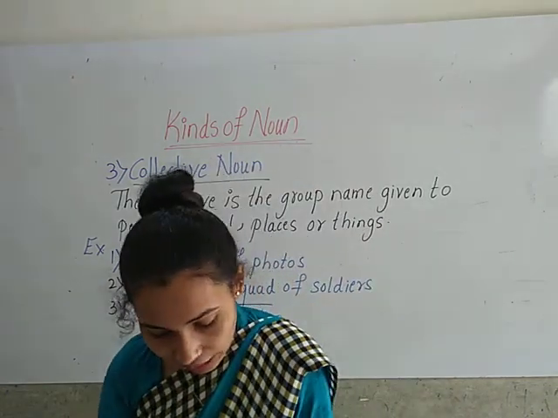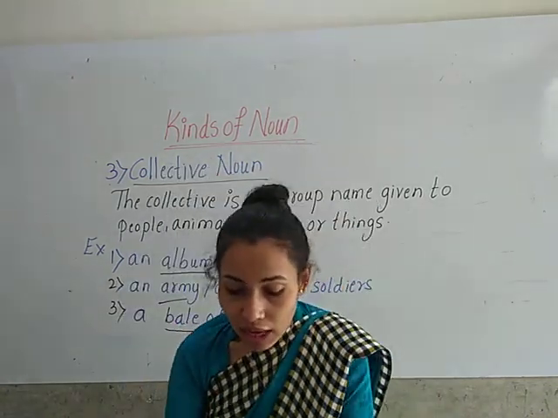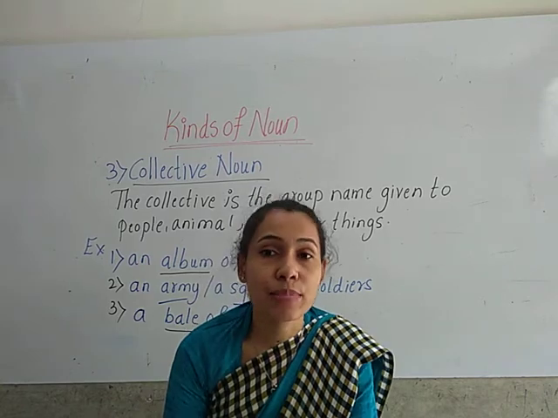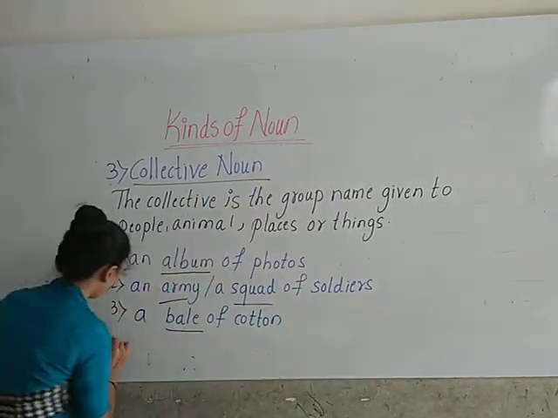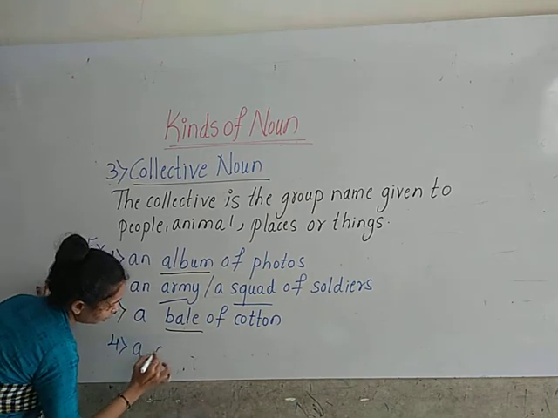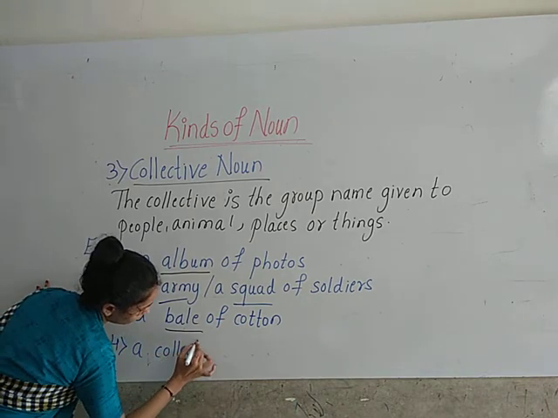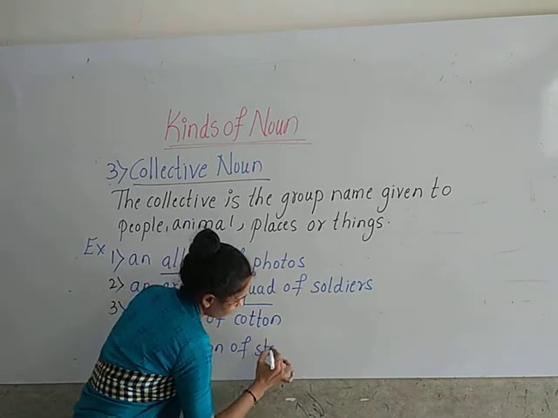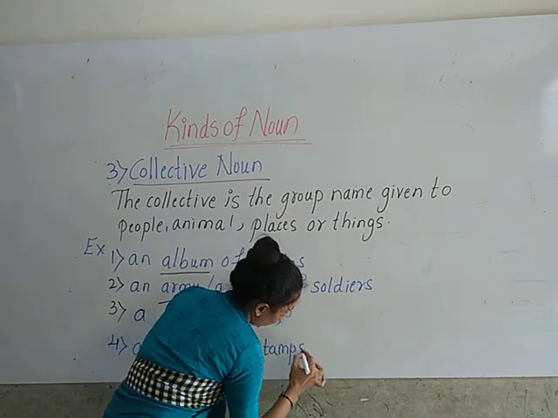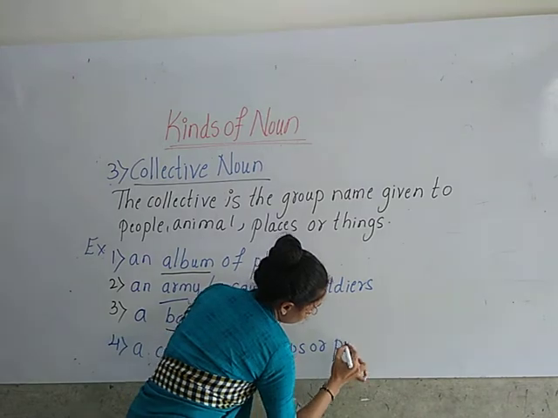Okay, children, now look at the fourth one. A collection of stamps or pictures.